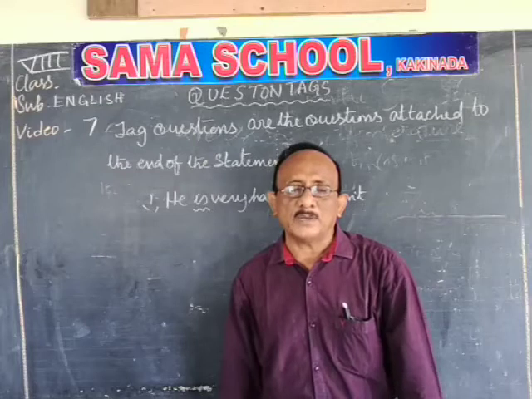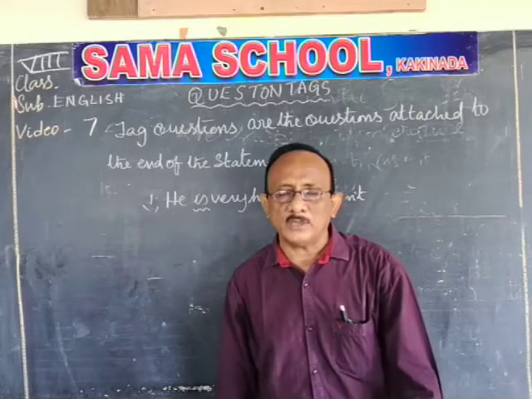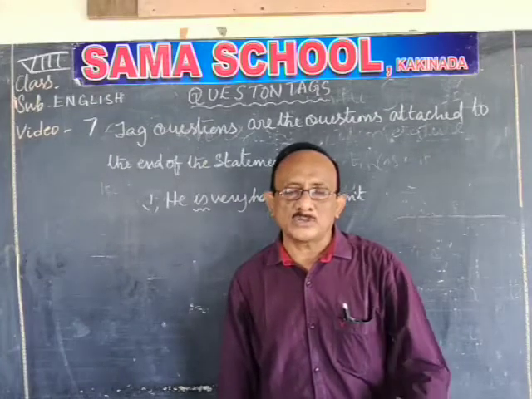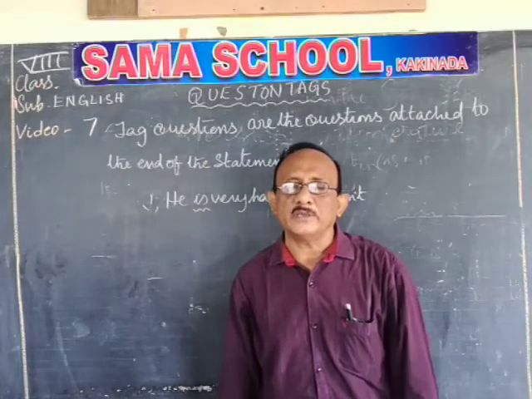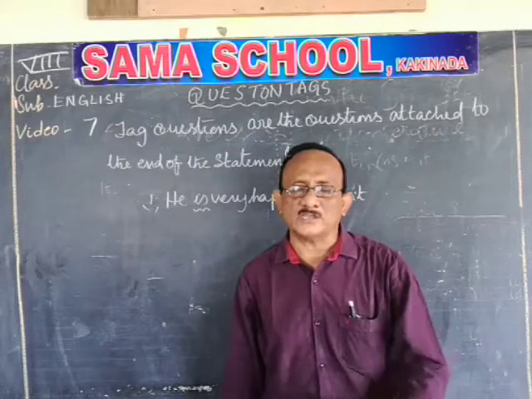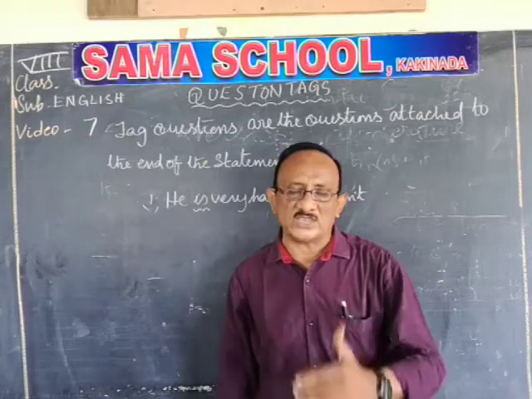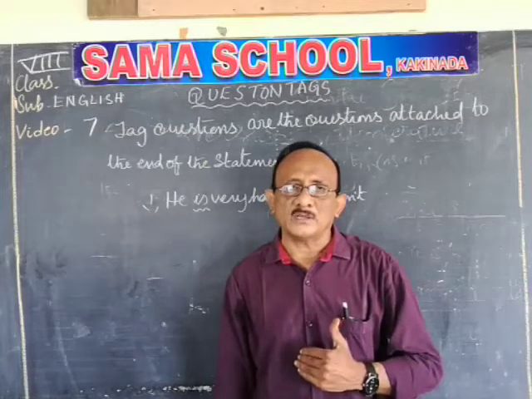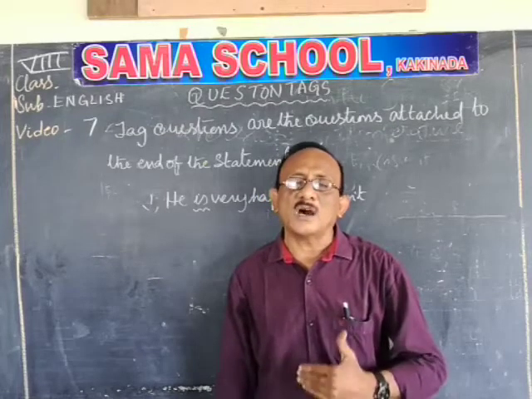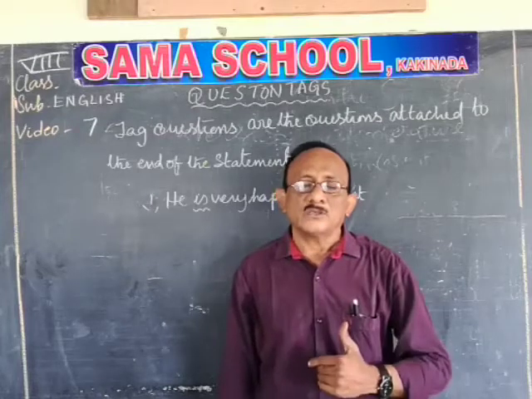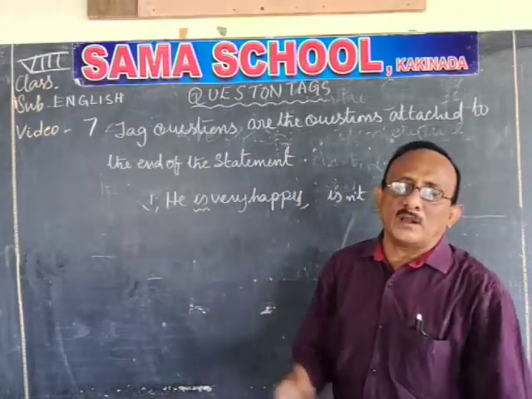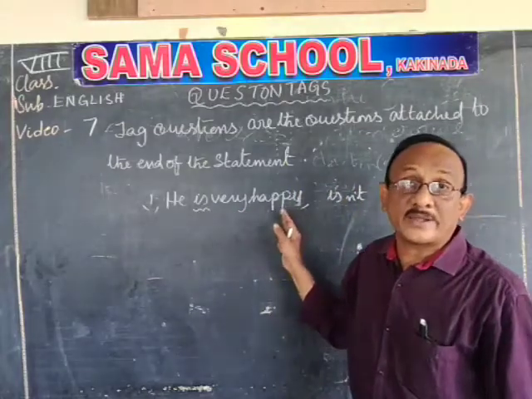For example, cannot should be contracted as can't. For example, should not, shouldn't; is not, isn't; was not, wasn't; shall not, shan't; might not, mightn't; ought not, oughtn't. So in question tags, the negative should always be written in a contracted form.